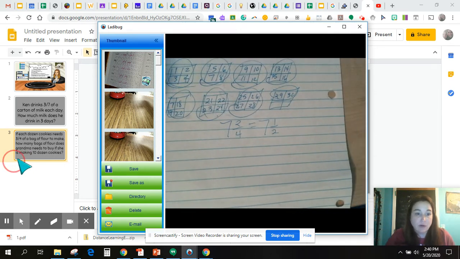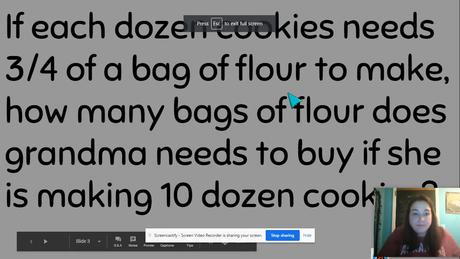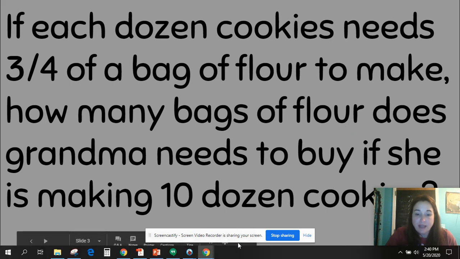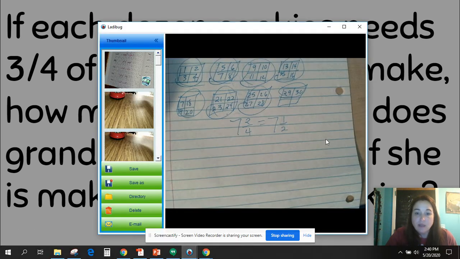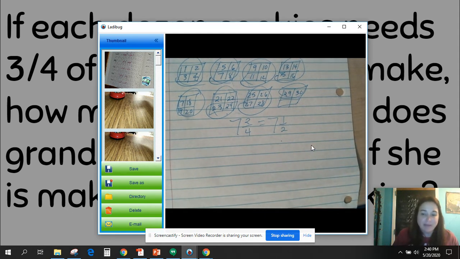So if we think back to our question, it was, how much flour does grandma need to buy? So let's go back to our question. Okay, it says right here, how many bags of flour does grandma need to buy? That needs to be need, not need, sorry. If she is making 10 dozen cookies. And as we showed right there, 7.5. She needs about 7.5 bags. So grandma's probably going to buy 8 bags. They don't sell bags and halves of flour especially.